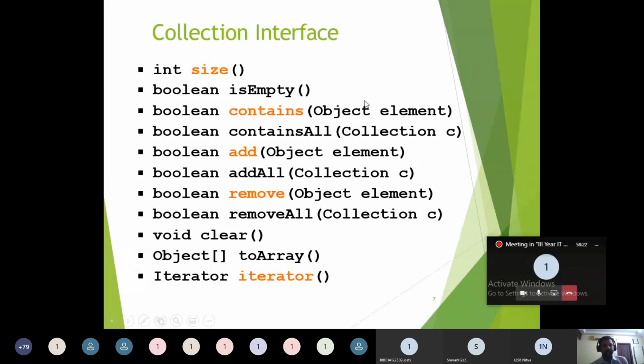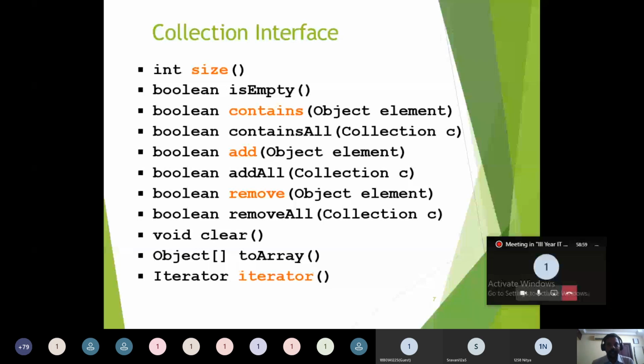The size method counts how many objects the collection presently holds. isEmpty verifies whether the collection object has any objects or not. It returns true if the collection is empty and does not hold any objects. Suppose it contains a number of objects, then it returns false.